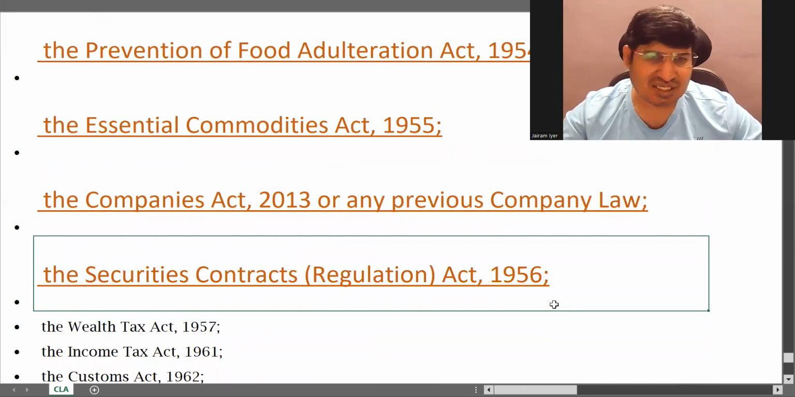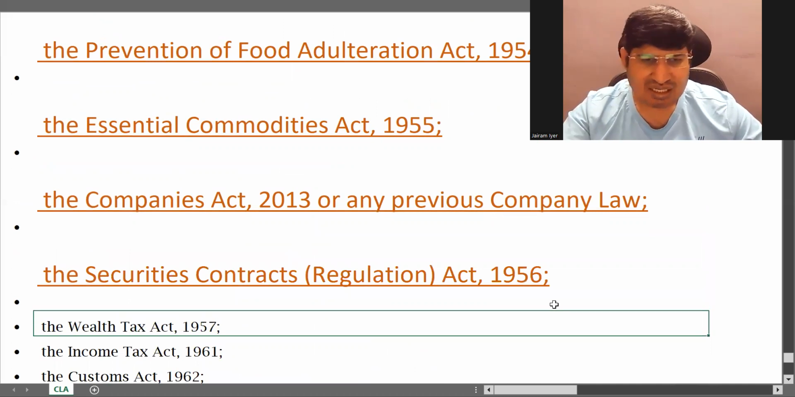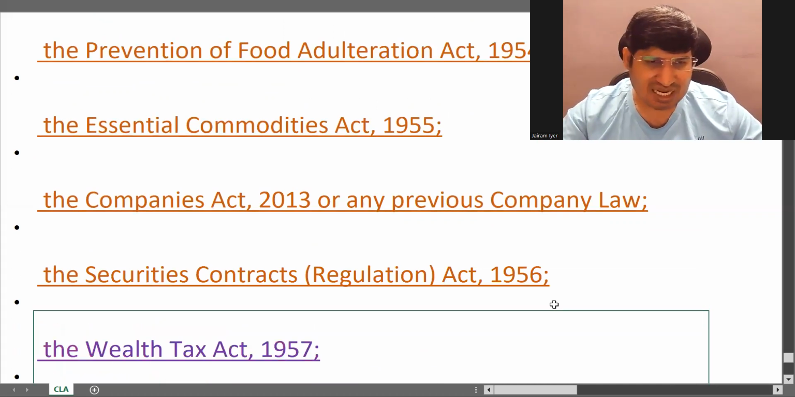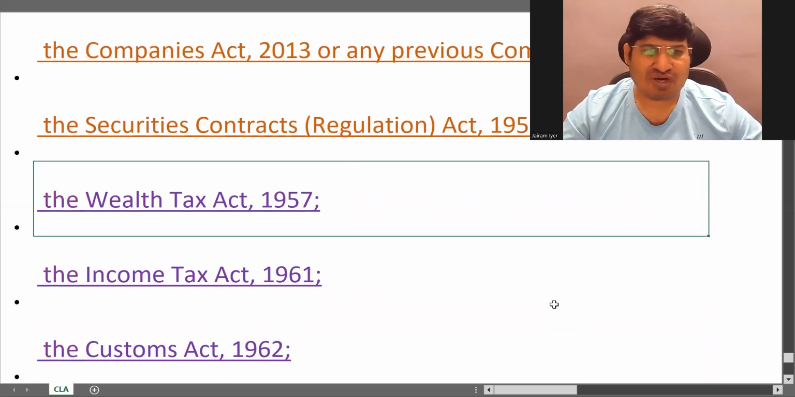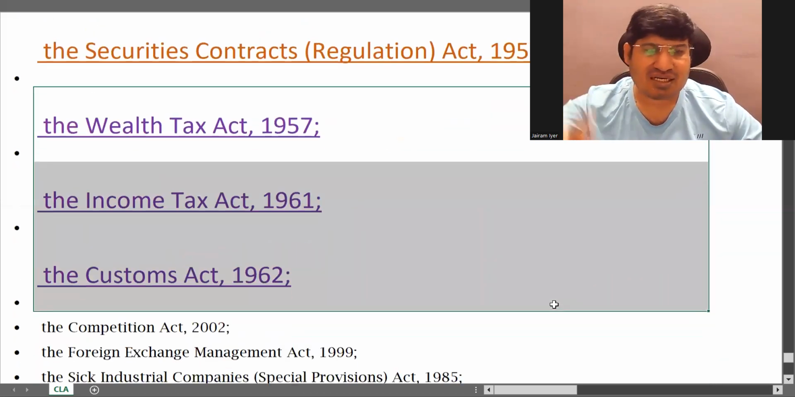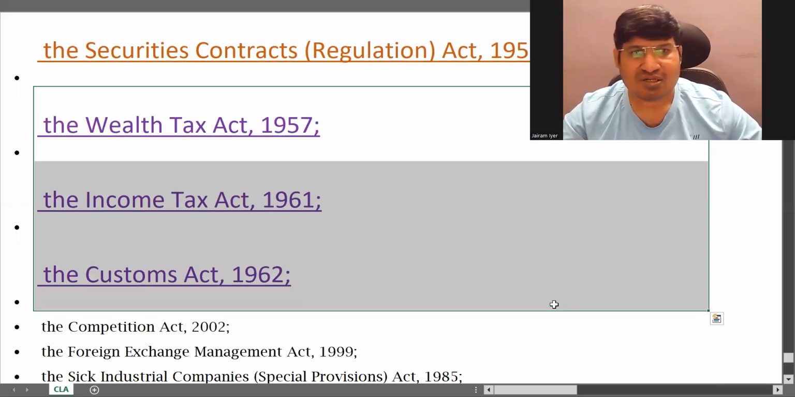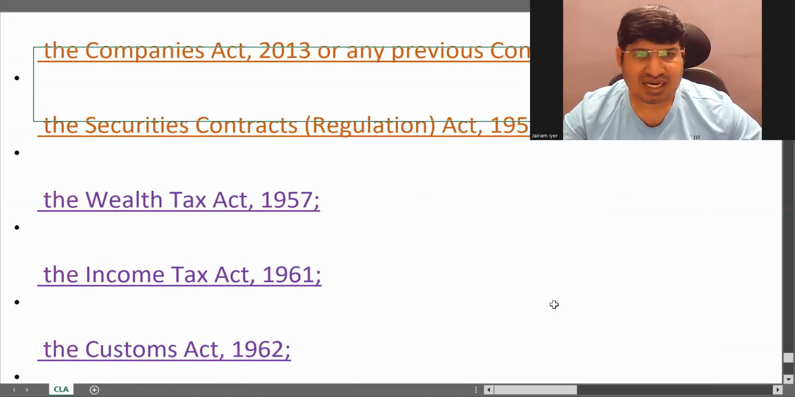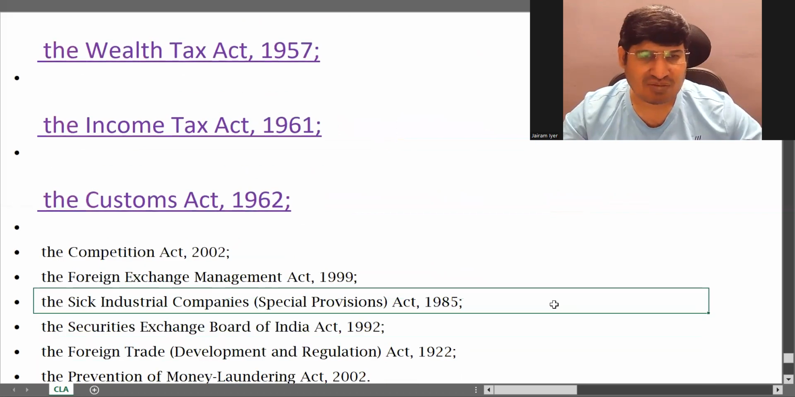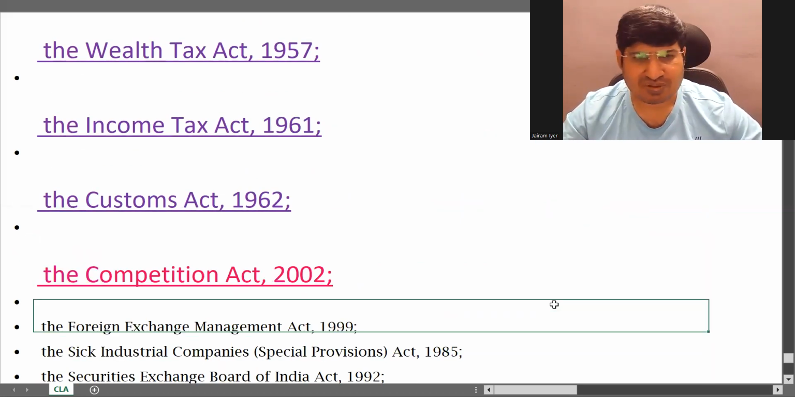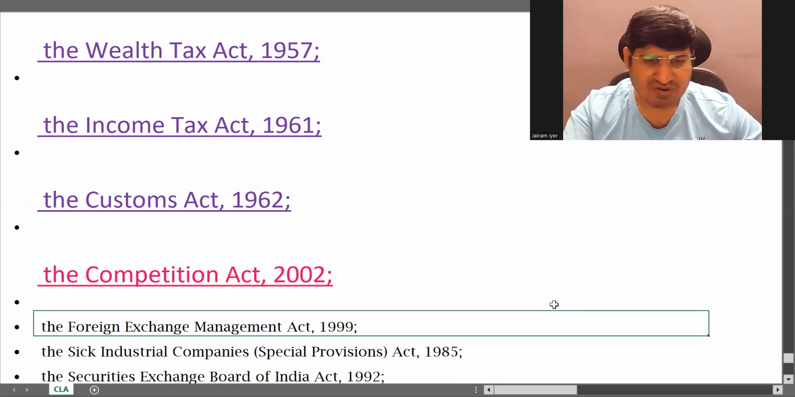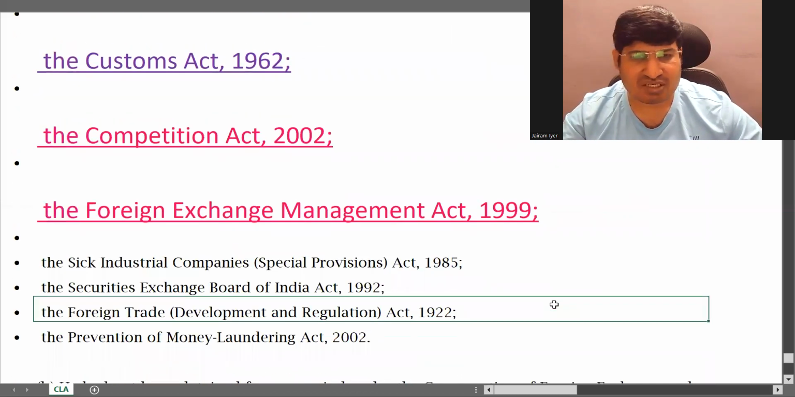This is SCRA, Securities Contract Regulation Act. Now next is your Wealth Tax, Income Tax, Customs Act. Okay, so Wealth Tax, Income Tax, Customs Act and Central Excise Act above. Okay, all this is there, and Companies Act. These things you can remember. Competition Act also you would have heard of, I'm sure. This is FEMA, you would have definitely heard of FEMA, Foreign Exchange Management Act.